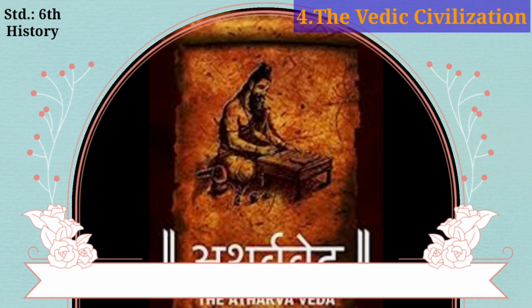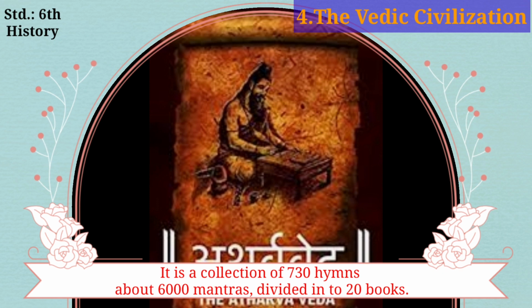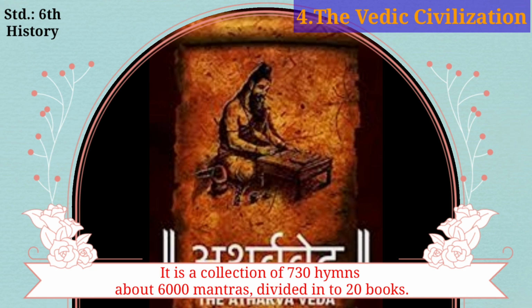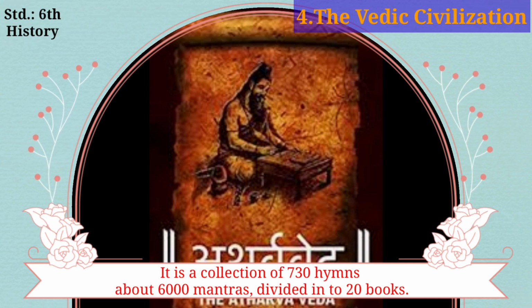The text is the 4th Veda but has been a late addition to the Vedic scriptures of Hinduism. The Atharva Veda is composed in Vedic Sanskrit and it is a collection of 730 hymns, about 6000 mantras, divided into 20 books.